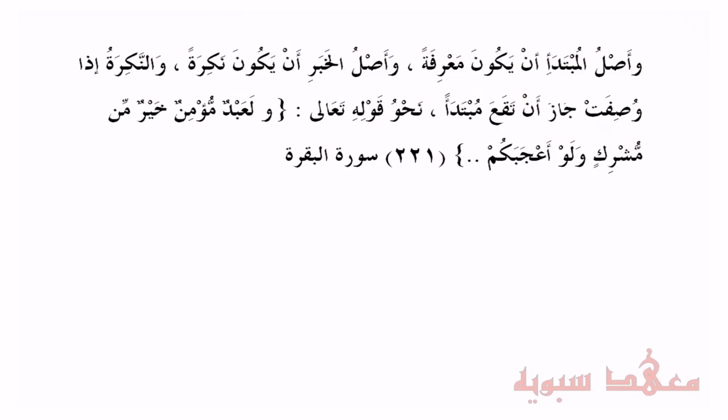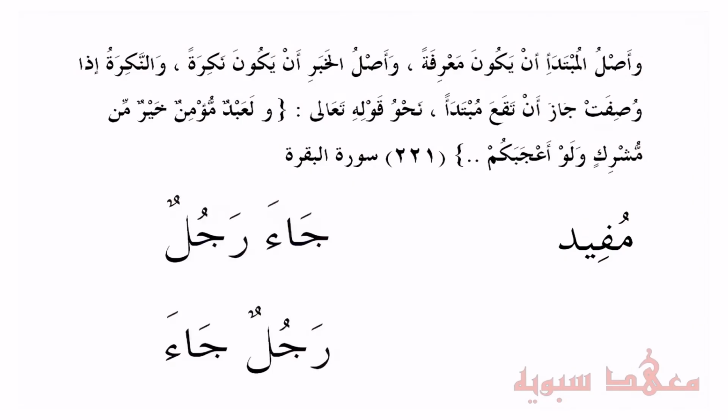One of the aspects of kalam, or speech in the Arabic language, is that it needs to be what's known as mufid, beneficial. Now, if we take these two sentences, جاء رجل, رجل جاء. This is a verbal sentence. This is a nominal sentence. Now, the first sentence is perfectly fine to say. A man came. So the man is not specified who the man is.